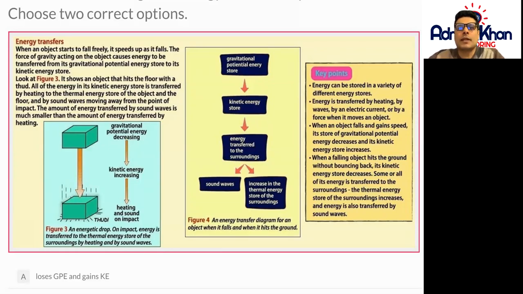When an object starts to fall freely, it speeds up as it falls. The force of gravity acting on the object causes energy to be transferred from its gravitational potential energy store to its kinetic energy store.